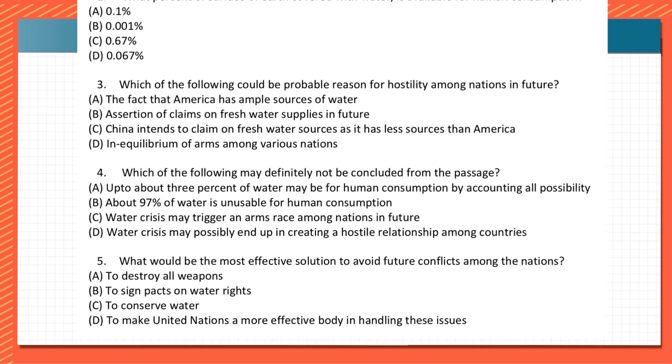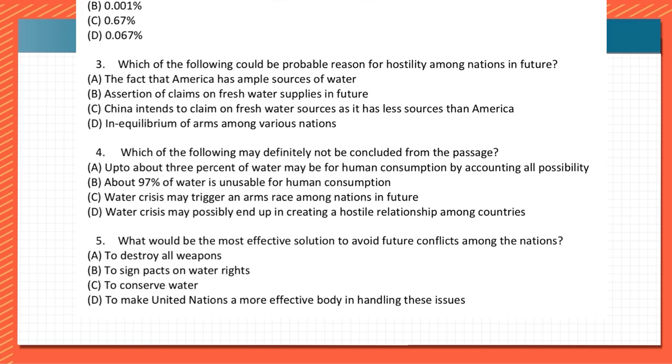This passage seems to be a little tricky because we have to concentrate on all of these things. First, we have to look at the hostility among the nations in future. Then how much is the water amount which is present? Then the main idea behind the passage. Which of the following may definitely not be concluded from the passage? Let us read the passage and then we'll understand about this. What would be the most effective solution to avoid future conflicts among the nations?